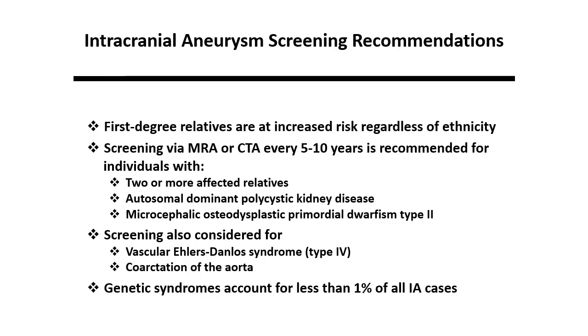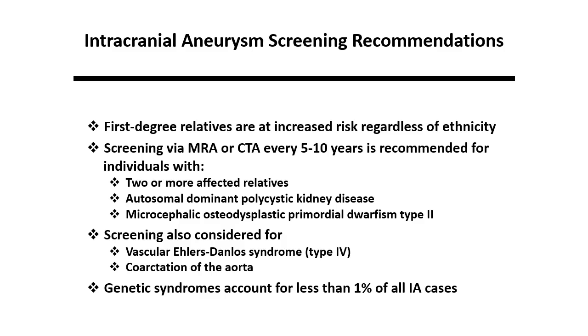The American Stroke Association has published their guidelines for intracranial aneurysms. Of note, first-degree relatives of IA patients are at increased risk regardless of ethnicity. Screening by MRA or CTA is recommended every 5 to 10 years for 3 populations in particular. The first is in cases where someone has 2 or more affected relatives.